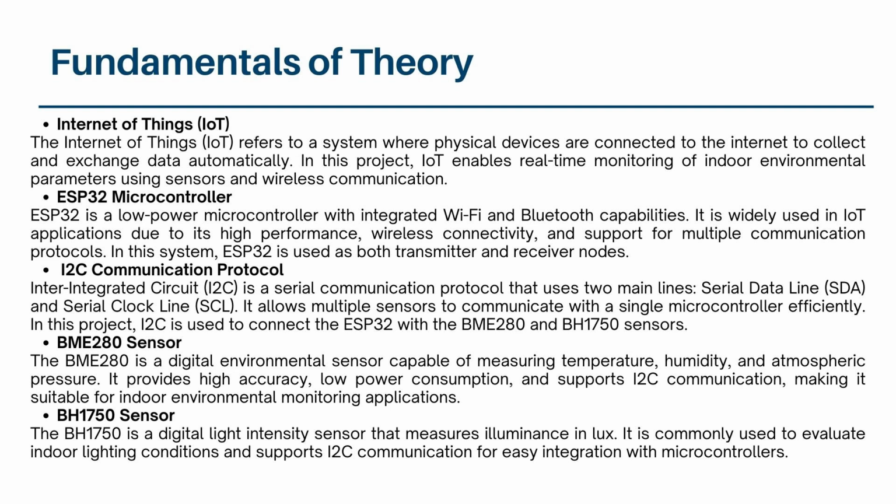Next, the BME280 sensor. The BME280 is used to measure temperature, humidity, and atmospheric pressure. It offers good accuracy and low power consumption, making it suitable for indoor environmental monitoring. After that, the BH1750 sensor. The BH1750 is a digital sensor used to measure light intensity in lux. It is applied to evaluate indoor lighting conditions.